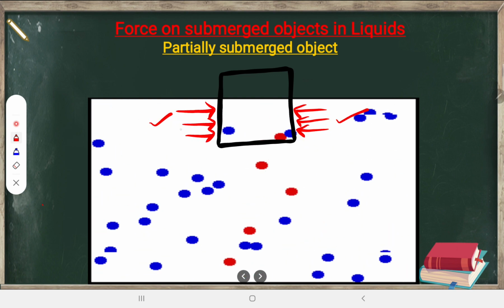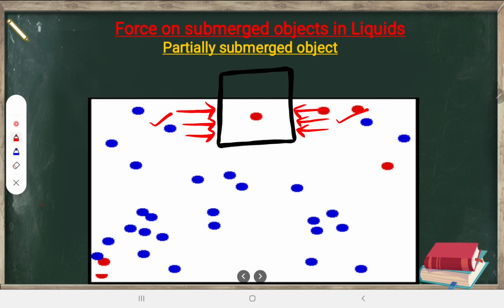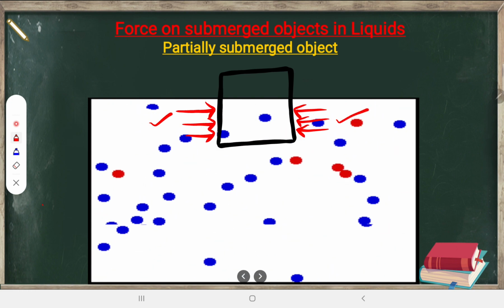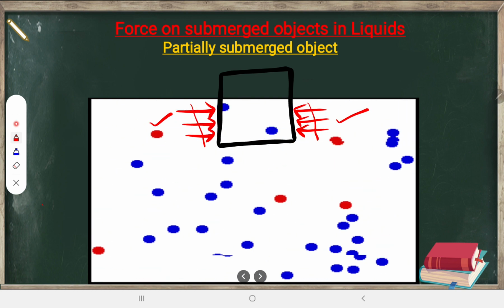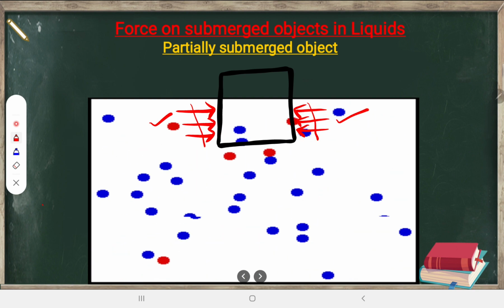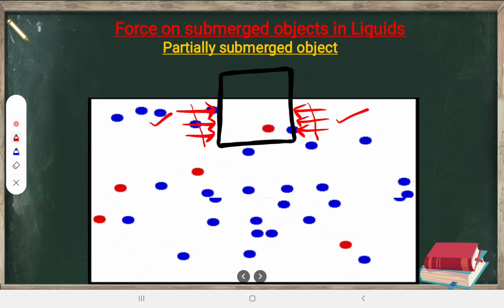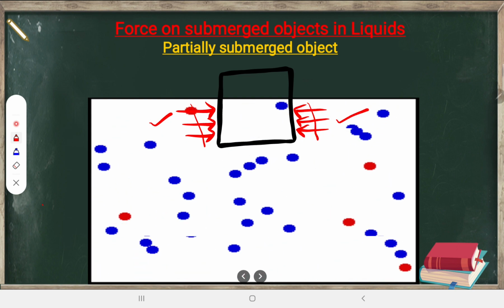If 100 molecules are hitting from the left side, then on the right side also 100 molecules will be hitting. So both of them will cancel each other. The net force will be 0, the net horizontal force will be 0.